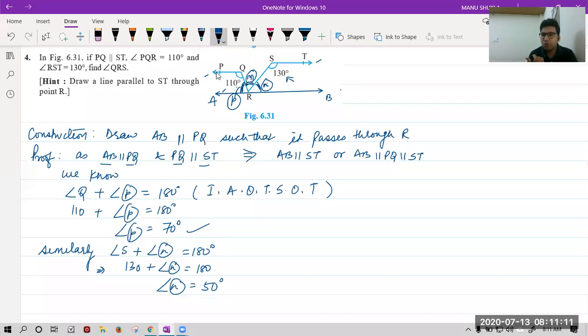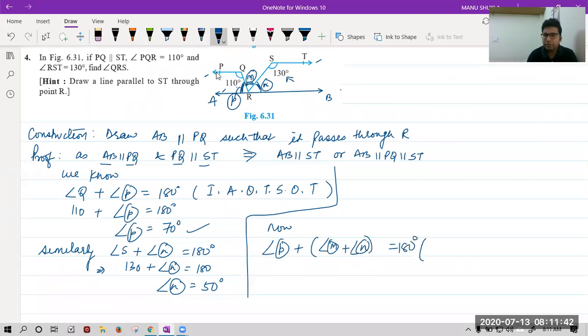By the property of LP. Very good. So it's very easy now. We can see these three angles are forming a straight line, but linear pair says two angles forming a straight line are known as linear pairs. Let me take it like this. Angle P plus bracket angle M plus angle N is equal to 180. Reason being linear pairs.